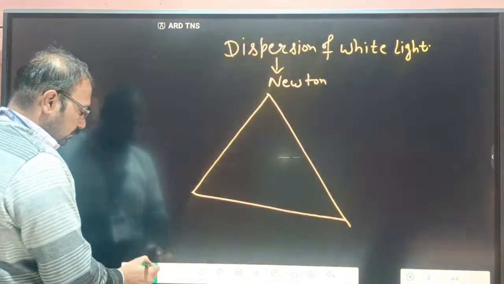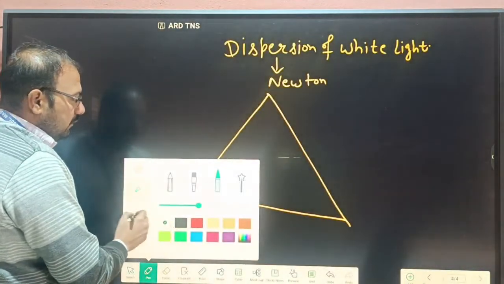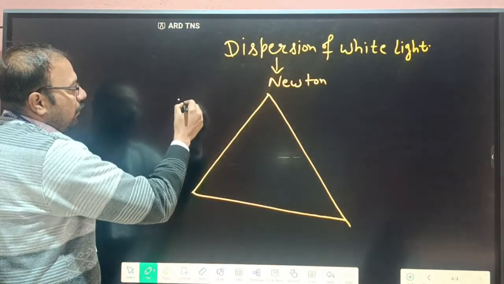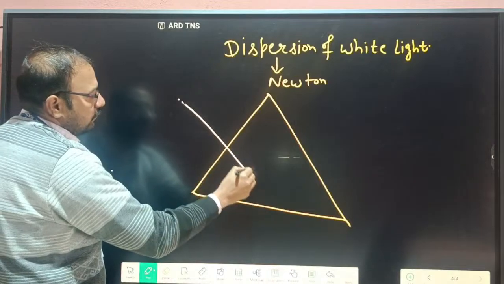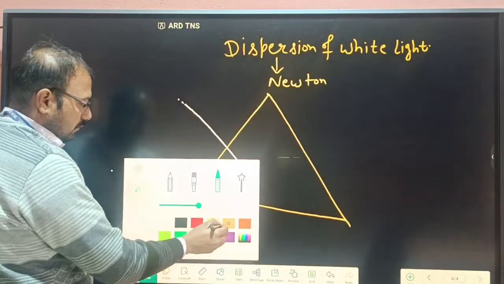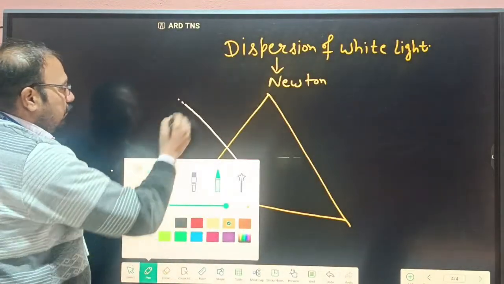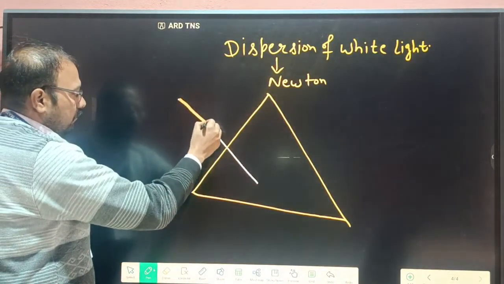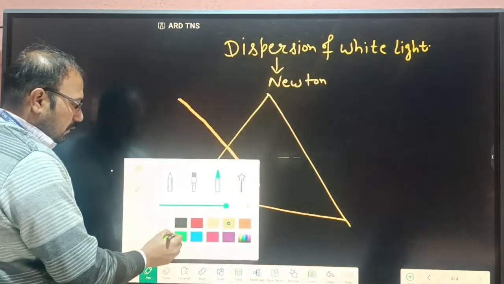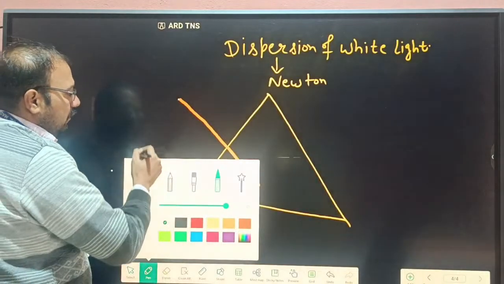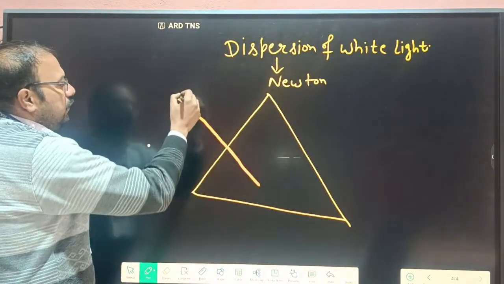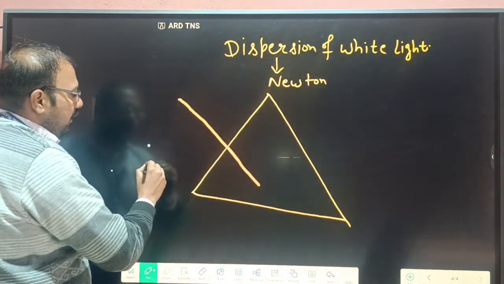And he passed white light. For example, this is a normal, and this is the white light.